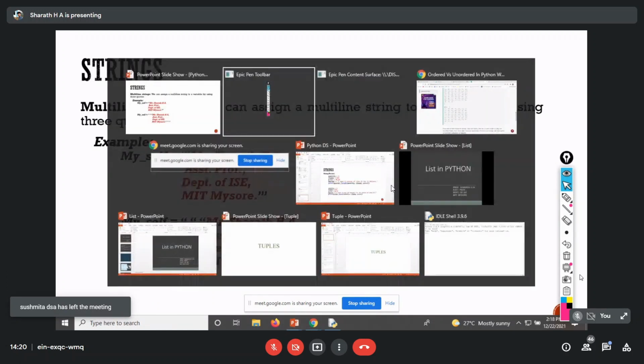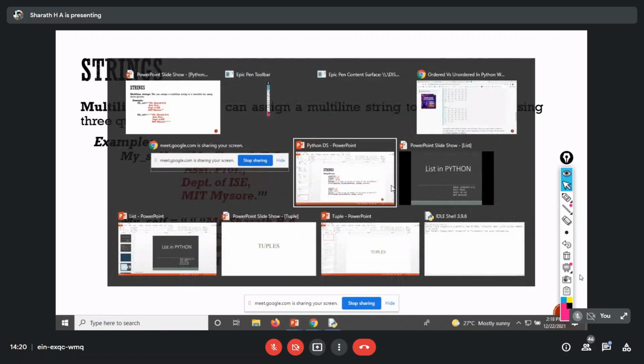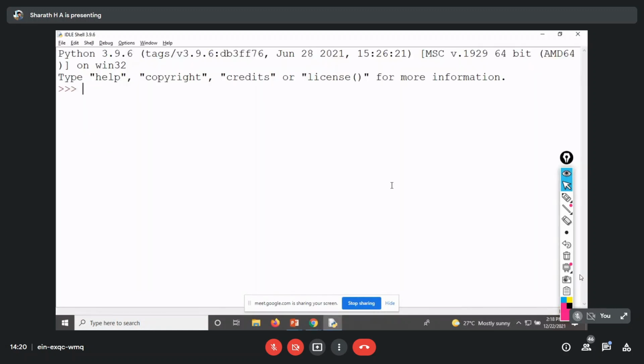So I'll make a move and I'll show you how this string exactly works. a equals "hi hello". So now the variable a becomes a string data type variable, because I'm initializing a with hi hello within double quotes.